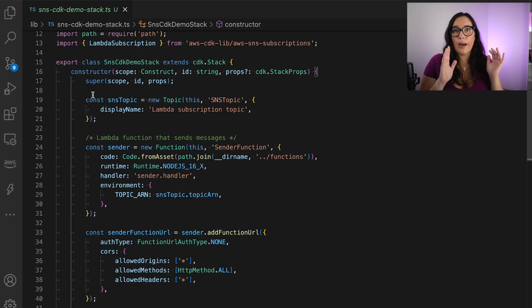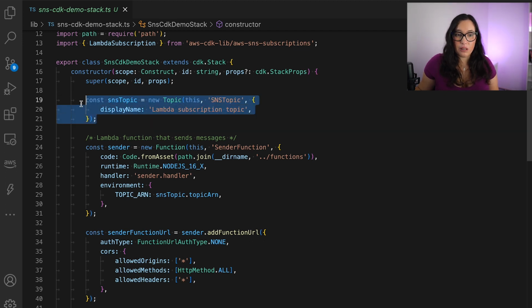Basically we have a Lambda function that sends a message to an SNS, and then that SNS is triggering a Lambda function. Something very simple, and the first Lambda function is triggered with a Lambda URL. If you don't know what Lambda URLs are, check that video out. It's explaining everything. First we create a topic, and to create a topic in CDK is very simple. Just give a display name, and then you're there.